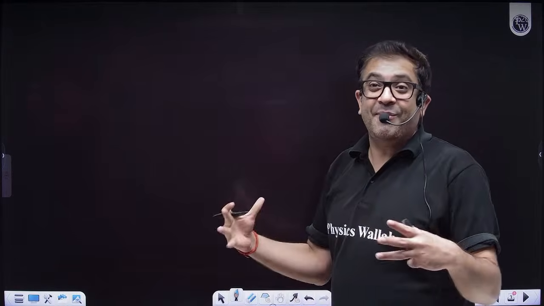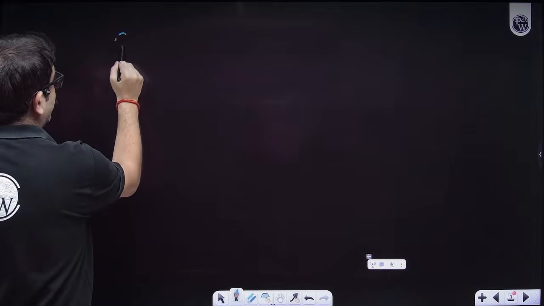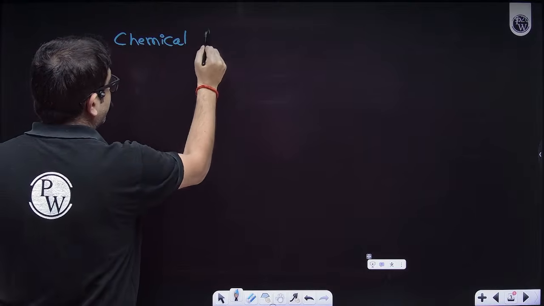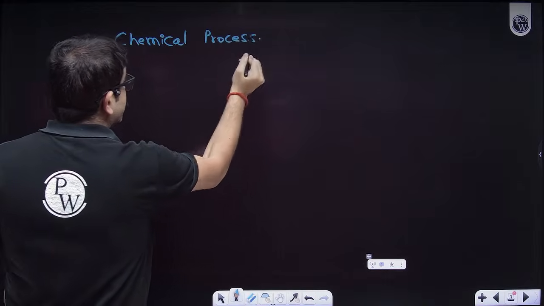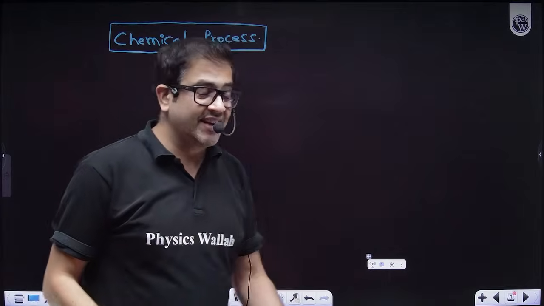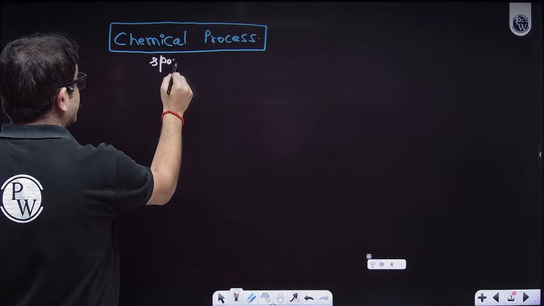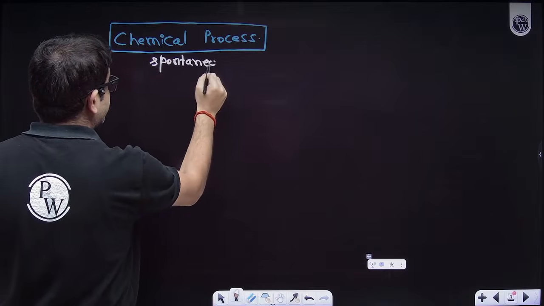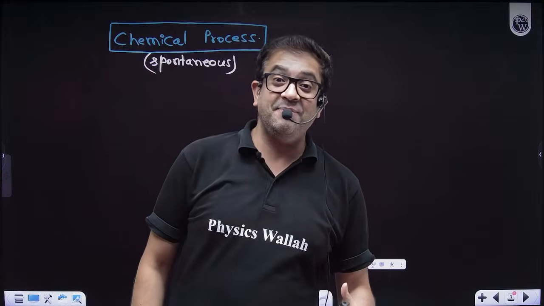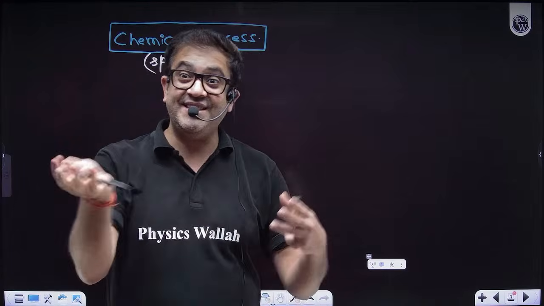So, what is this about electrochemistry, sir? Beta, electrochemistry basically deals with the interconversion of a chemical change. So, if I'm supposed to have any chemical change, chemical process, and these chemical processes are taking place by themselves, then I would name these chemical processes as spontaneous because they are happening by themselves. So if at all you have a spontaneous chemical process, that means somebody is giving electron and the other species is taking electron.